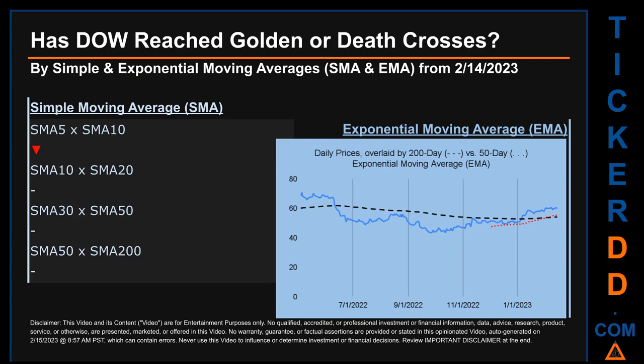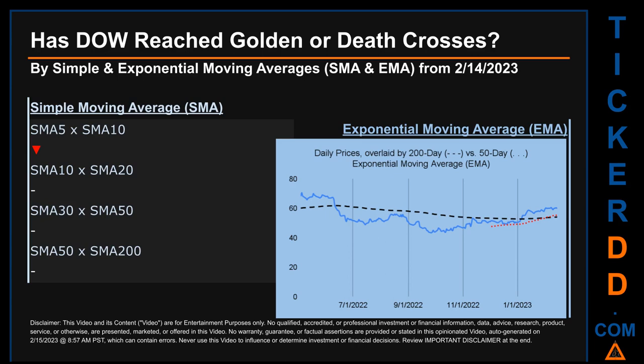Has DOW price reached golden or death crosses? Golden cross and death cross are basic signals that compare average prices across two specified trade day ranges, a short-term versus a long-term range. For example, 5-day versus 10 trade days. Essentially, a golden cross is a bullish signal. It appears when a ticker's short-term moving average crosses above its long-term average. Vice versa, a death cross is a bearish signal when the short-term crosses below its long-term moving average.